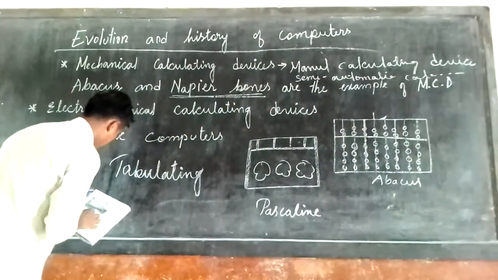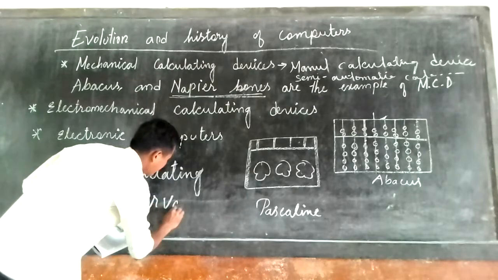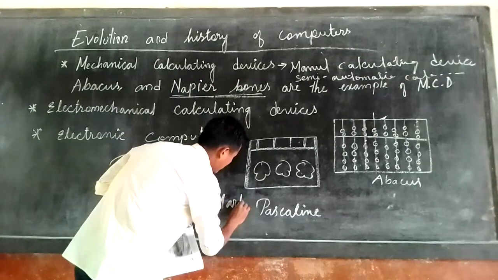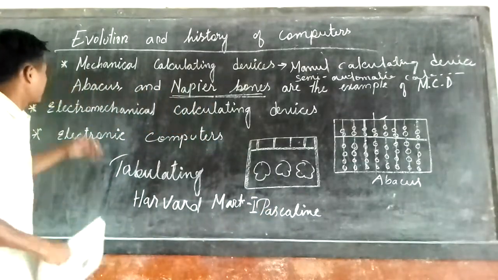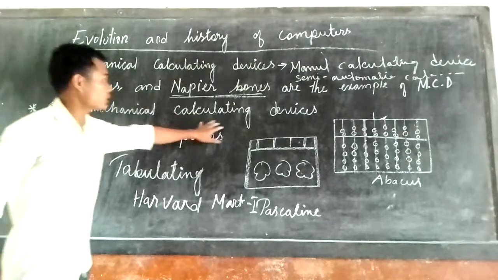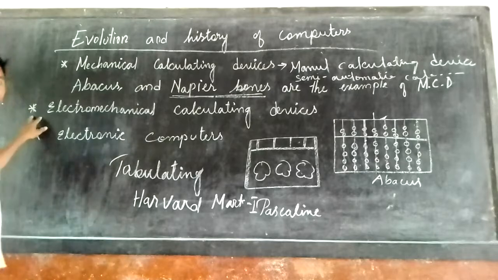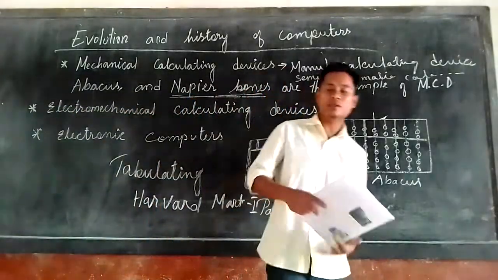Harvard Mark I is the name of the machine. It is an example of an electromechanical calculating device. Second point: the Harvard Mark I machine, in the year 1944.